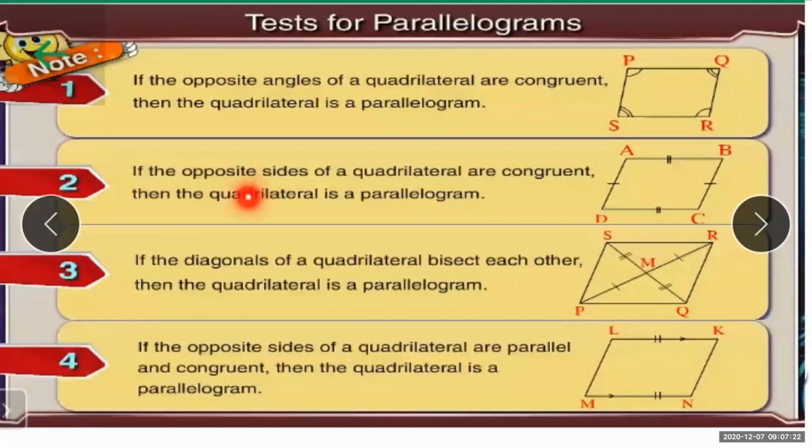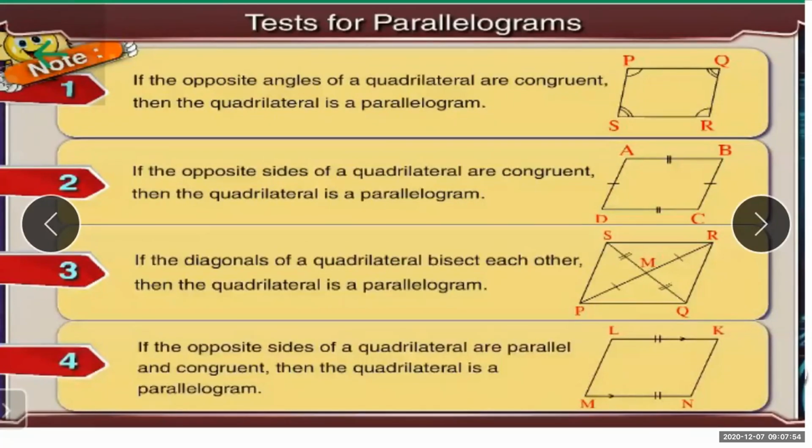Now the second is, if the opposite sides of a quadrilateral are congruent, then the quadrilateral is a parallelogram. So if you are able to show that side AB is congruent to side CD and side AD is congruent to side BC, then that particular quadrilateral will be a parallelogram.